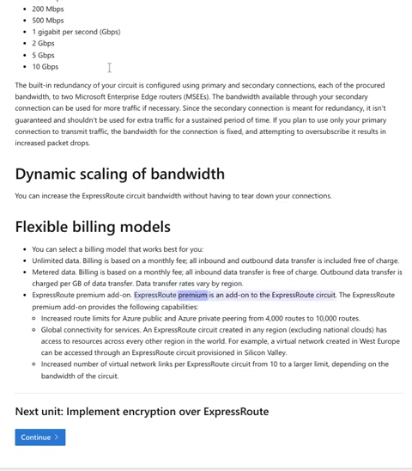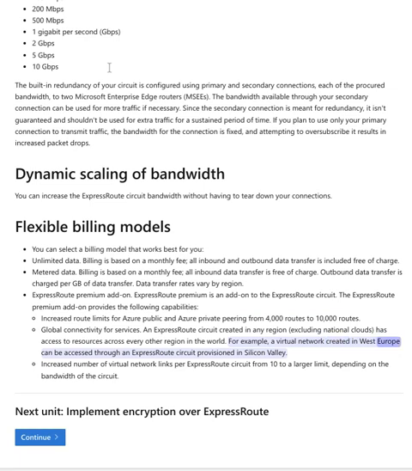ExpressRoute Premium add-on. ExpressRoute Premium is an add-on to the ExpressRoute circuit. The ExpressRoute Premium add-on provides the following capabilities. Increased route limits for Azure public and Azure private peering from 4,000 routes to 10,000 routes. Global connectivity for services. An ExpressRoute circuit created in any region, excluding national clouds, has access to resources across every other region in the world.